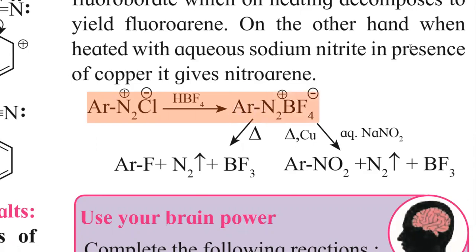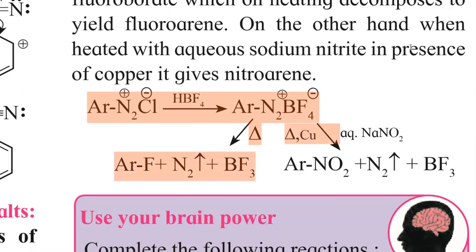First it gives a complex formation, that is ArN2+ BF4-, which on heating gives this fluorine group substituted in the aromatic ring, that is aryl fluoride plus nitrogen plus boron trifluoride as a side product.